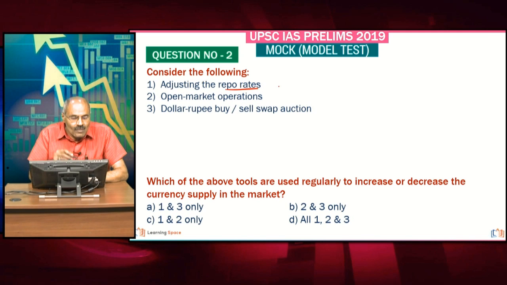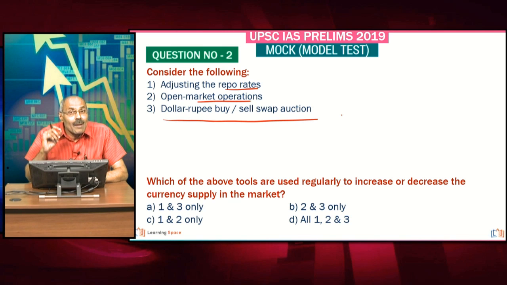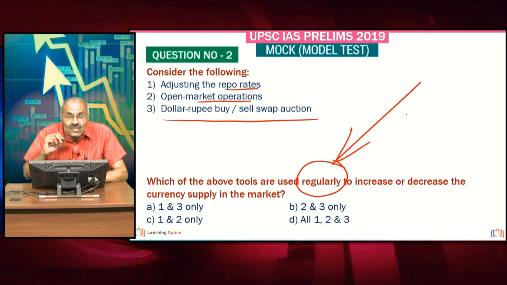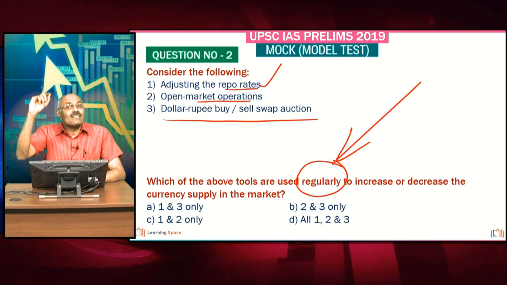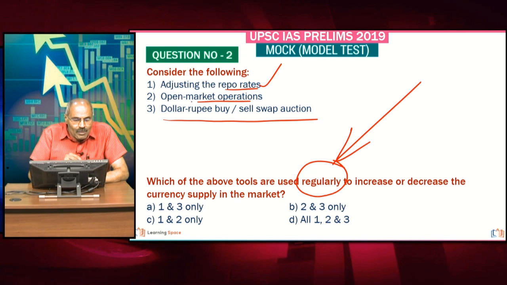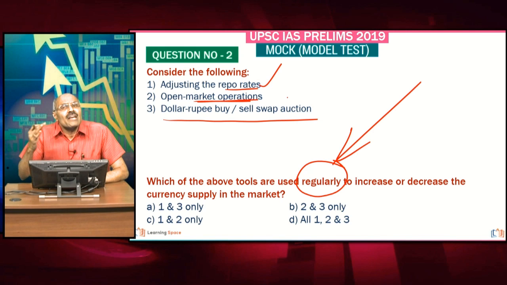Adjusting the repo rates, open market operations, dollar rupee buy sell swap auction. Which of the above tools are used regularly? This word is very important. Regularly we use the repo rates. In fact, yesterday itself the repo rate was reduced from 6.25% to 6%. And open market operations, this is also a regular feature. So friends, as the sentence states regularly, this is wrong.